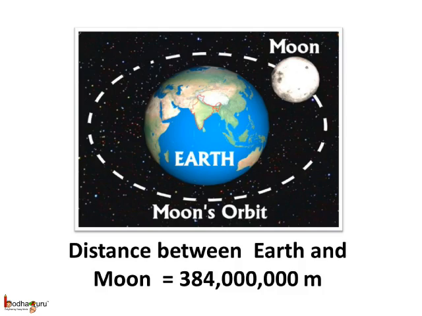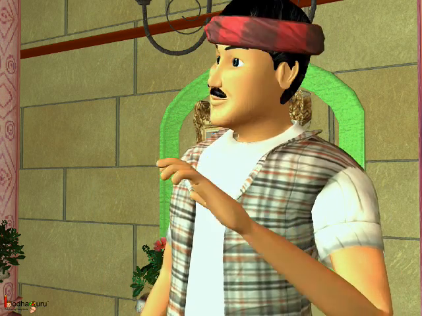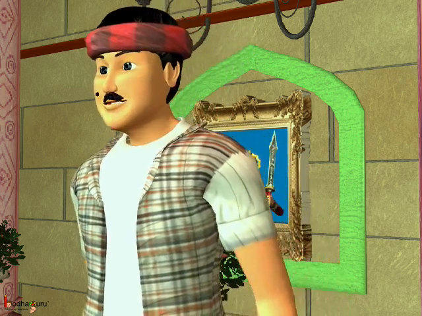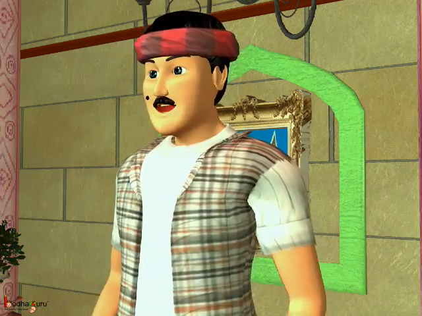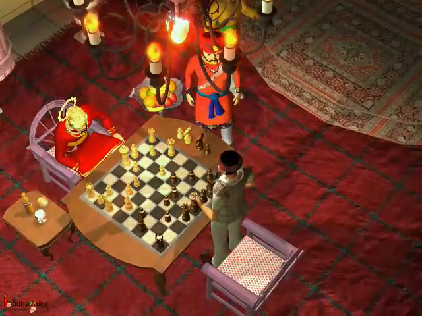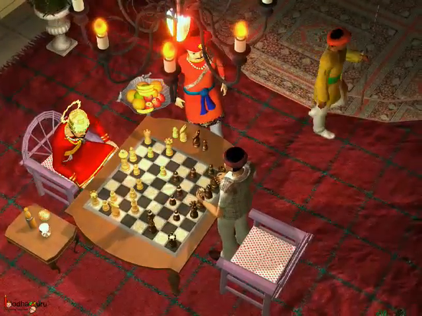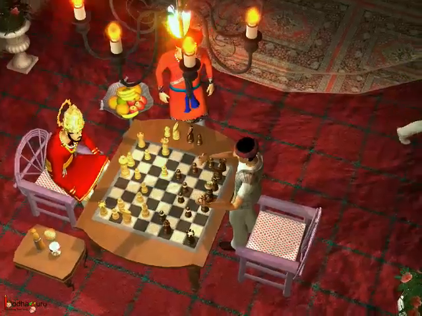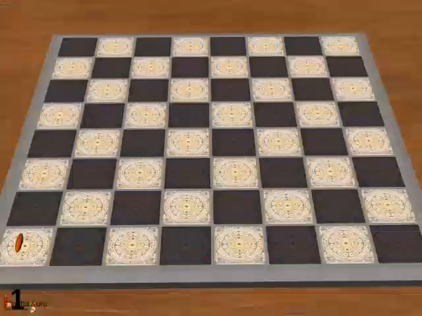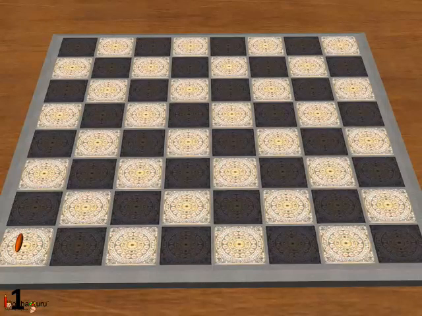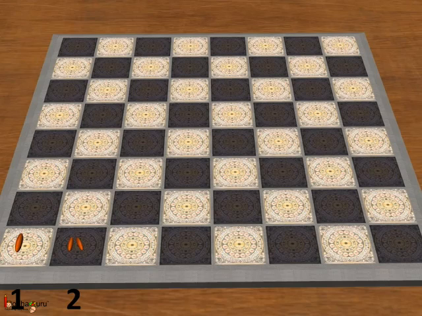Let us see. For this, let us understand what happened in the story Gold or Grain. First, the greedy man asked for half of the treasure of the kingdom as the price for creating the new game. But later, he asked for 1 grain of wheat for the first square of the chessboard, 2 grains for the second one, 4 for the third one, and so on.